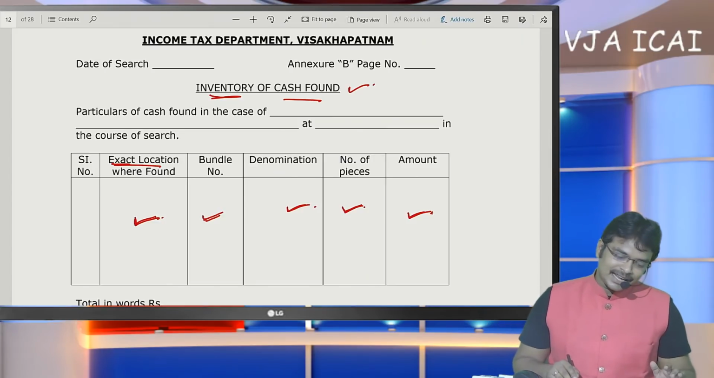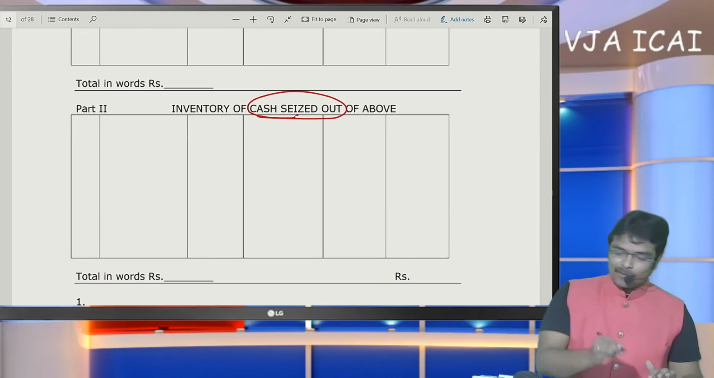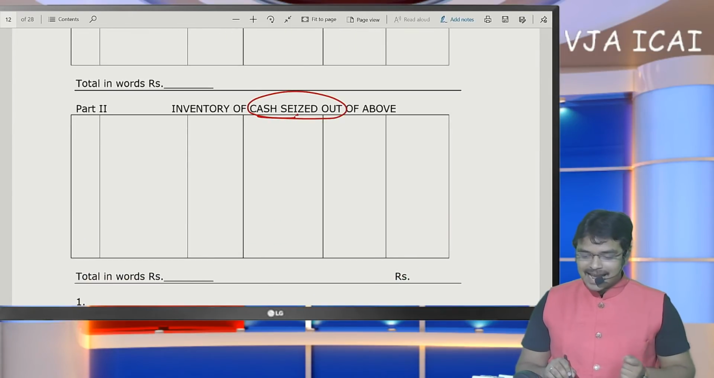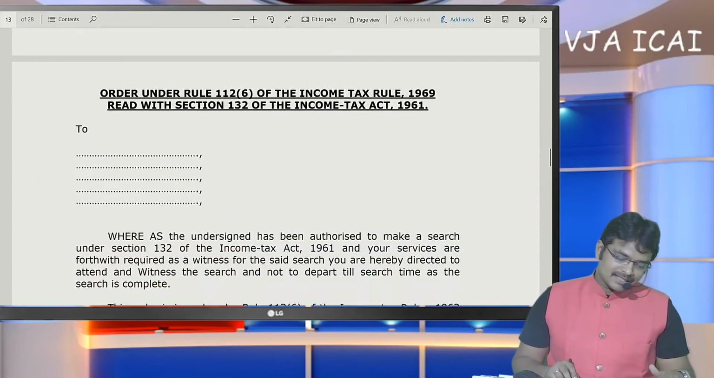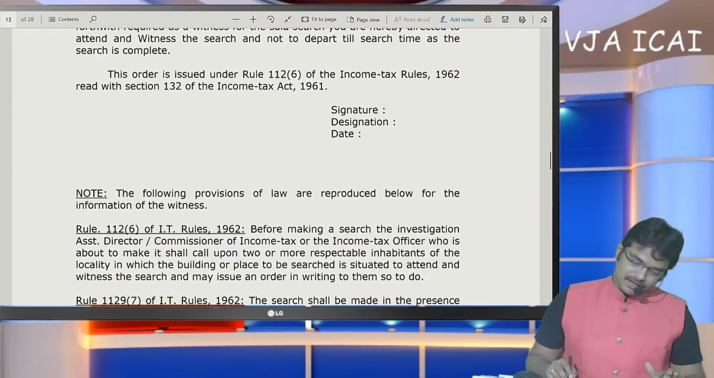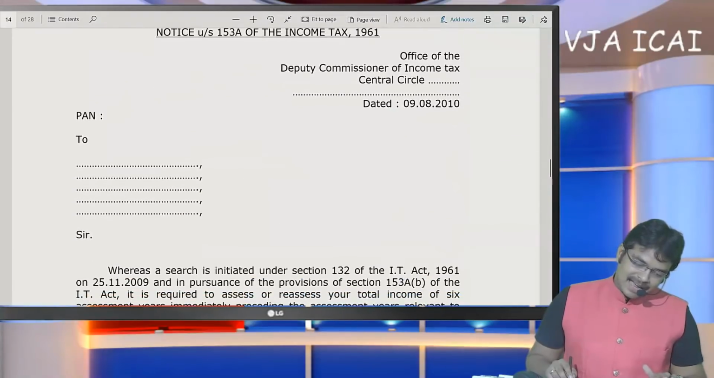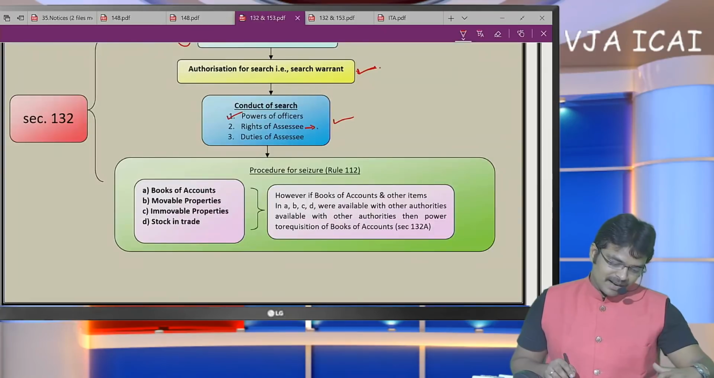So in these details, the inventory of the cash found, and the cash seized out of the above. Among the cash found, how much cash is being seized should also be presented here. And the next thing here is the order of seizure. So like this, Panchnama has to be compulsorily executed. Okay. So in continuation of my discussion,